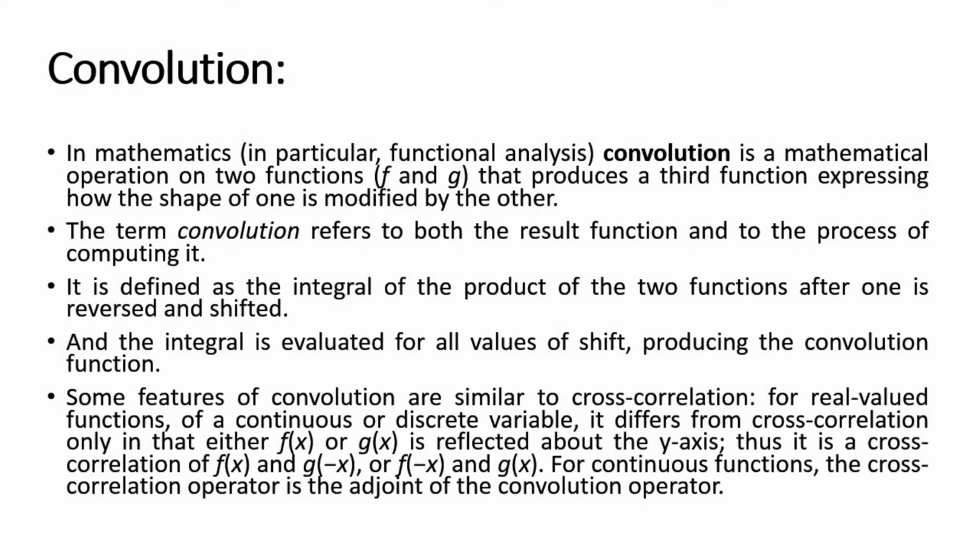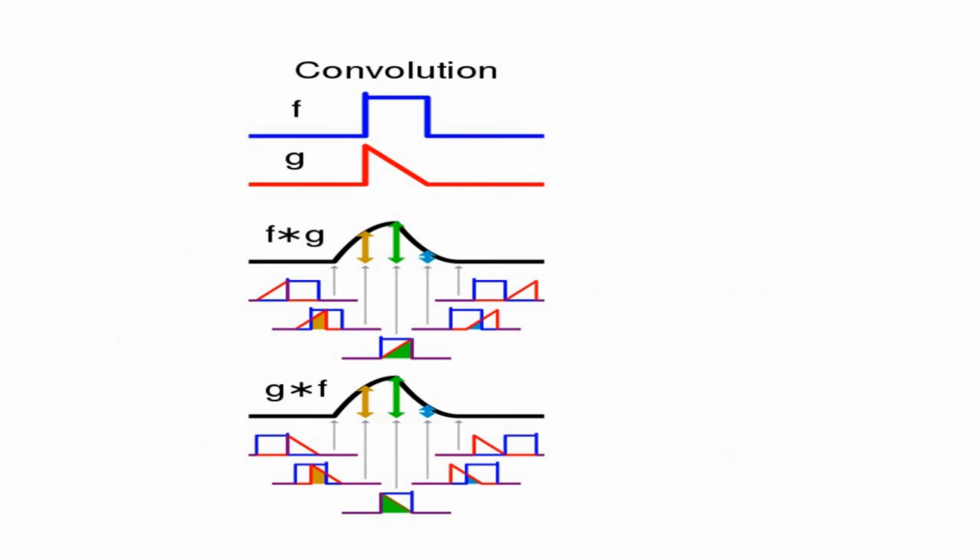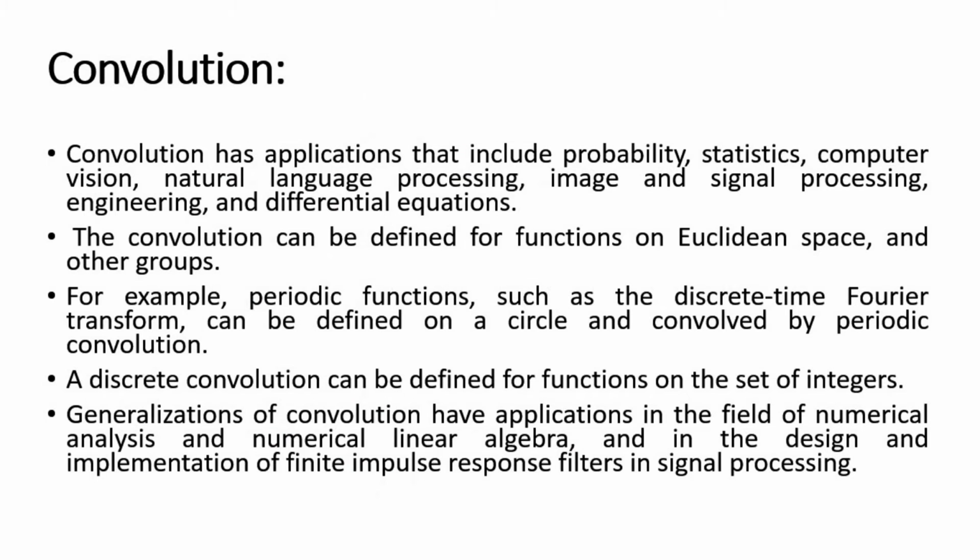For the case of real valued functions of continuous or discrete variable, it differs from cross correlation only in that either f of x or g of x is reflected about the y-axis. Thus it is a cross correlation of f of x and g of minus x, or f of minus x and g of x. For continuous functions, the cross correlation operator is the adjoint of the convolutional operator. So this is the similarity and difference between the two.